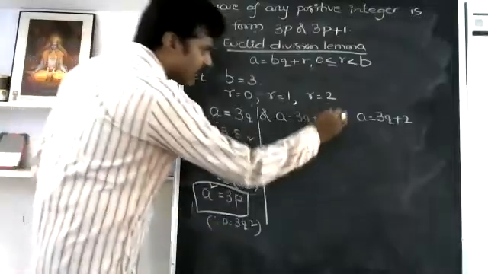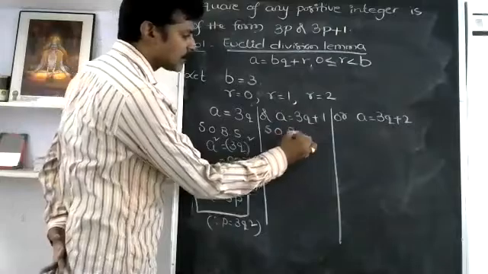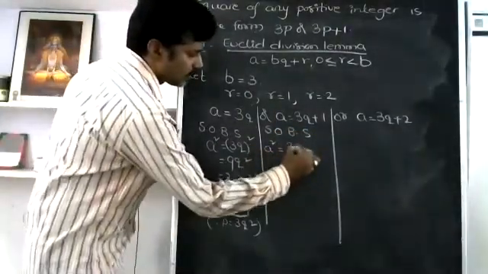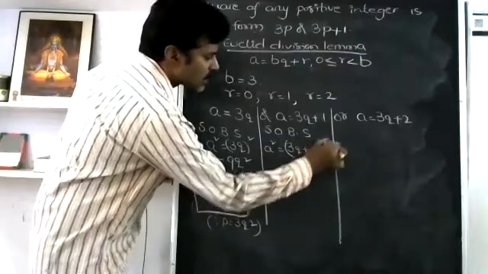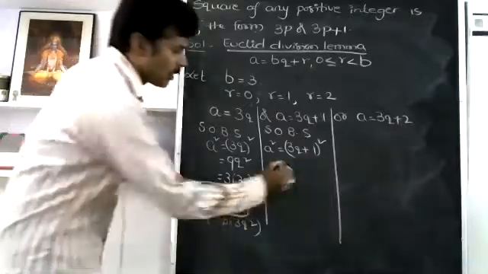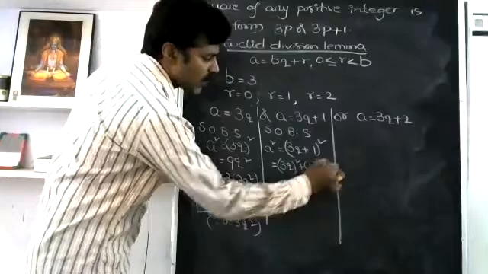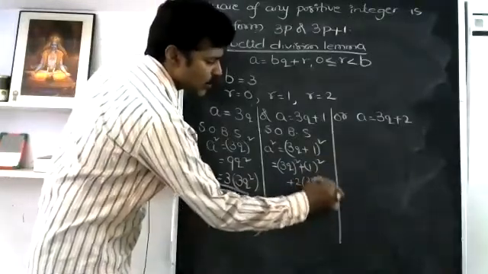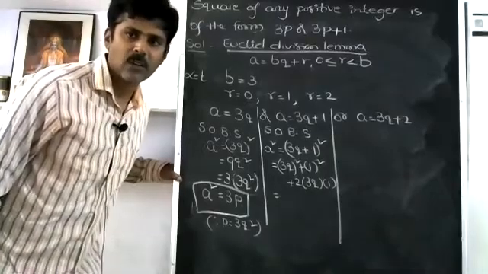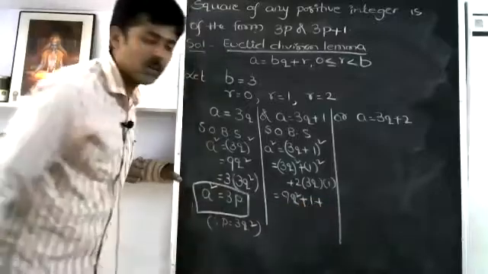And the second one, where we have a is equal to 3q plus 1. Now squaring on both sides, what will I get? a square is equal to 9q square plus 1 square plus 6q. Why? Because what have you applied there? a plus b whole square. So you will get 3q whole square plus 1 whole square plus 2 into 3q. So what is 3q whole square? 9q square. 9q square plus 1 plus 2 into 3q.